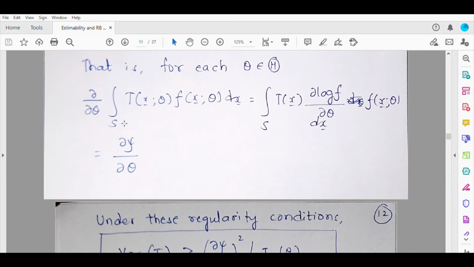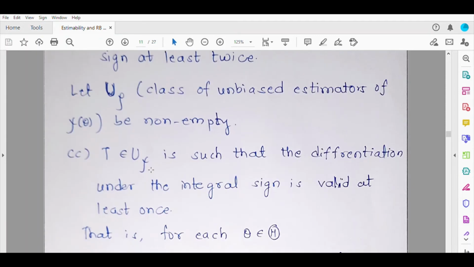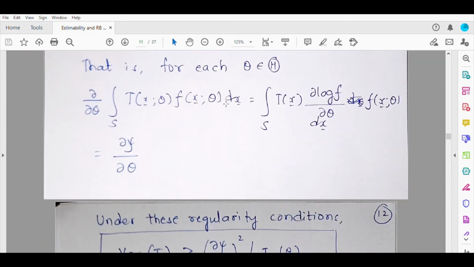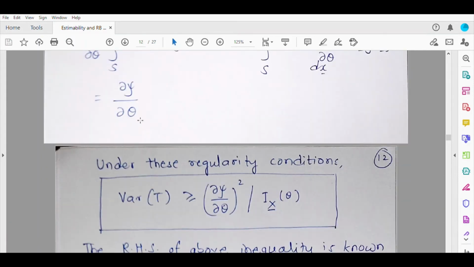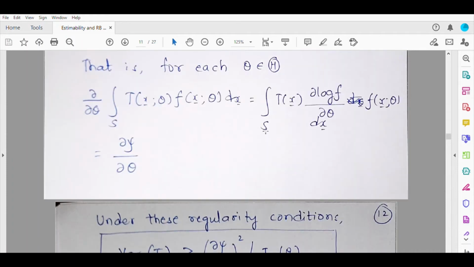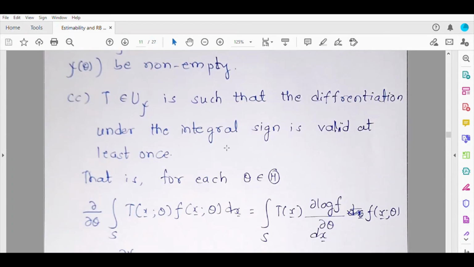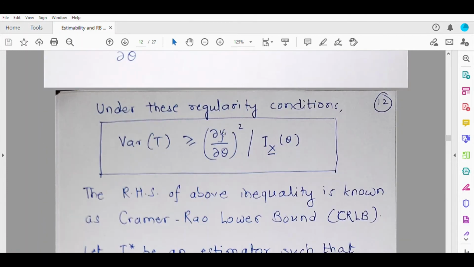When we put the condition C, at that time itself we established one fact: that the expectation of the product of these two variables is dabba psi by dabba theta, and this dabba psi by dabba theta is appearing here. So this is nothing but the squared covariance between the variables T(x) and dabba log f by dabba theta. This third condition we are going to utilize as much as possible in order to prove this inequality.